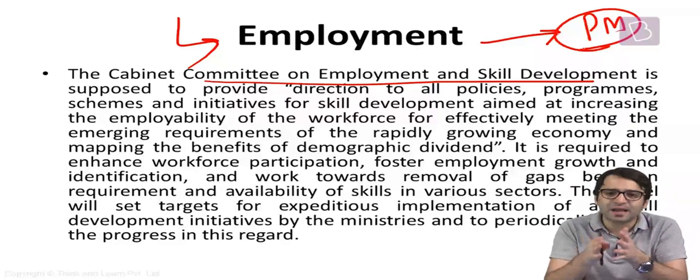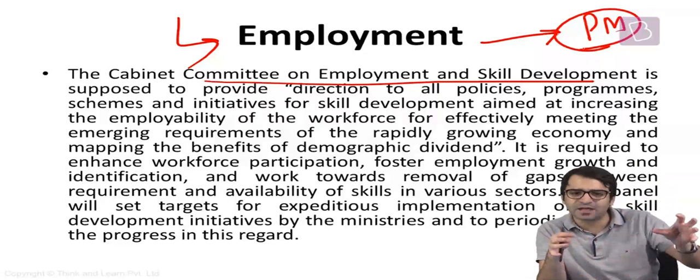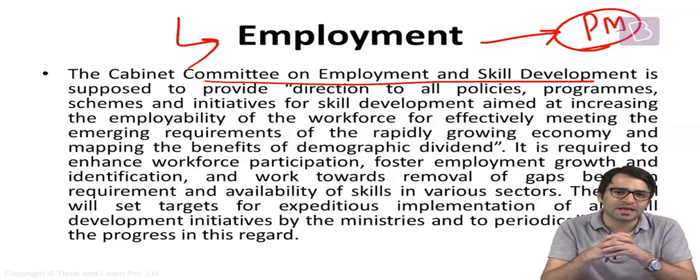And third one, what is the composition of the Cabinet Committee on Security? That's the only thing that you have to remember. And it is not rocket science to remember the Cabinet Committee on Security's composition. Why? Because it is headed by the Prime Minister and it consists of 4 top cabinet ministers. And who are these 4 top cabinet ministers? Home Minister, Defense Minister, External Affairs Minister, and the Finance Minister. That is what you need to understand from cabinet committees.